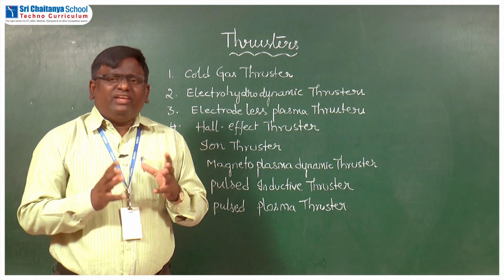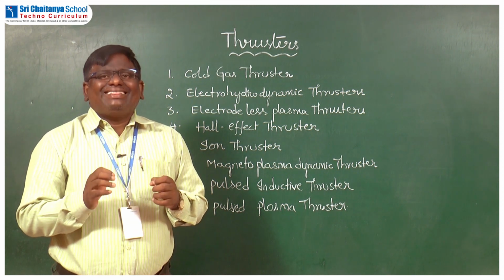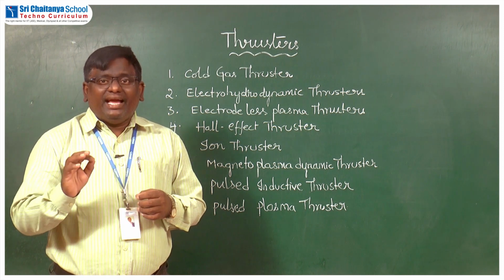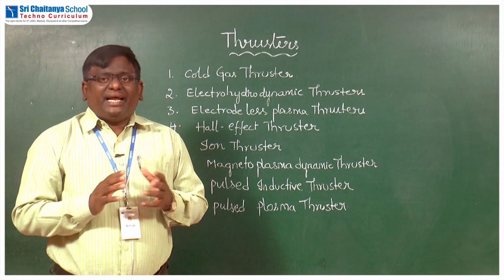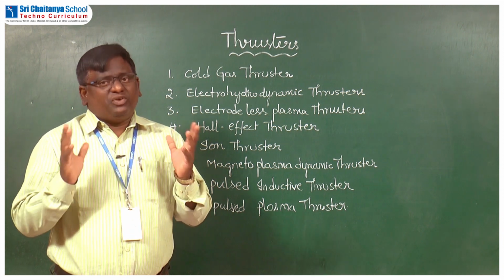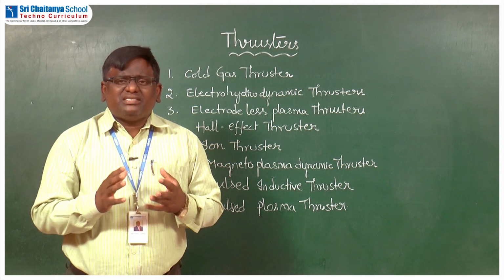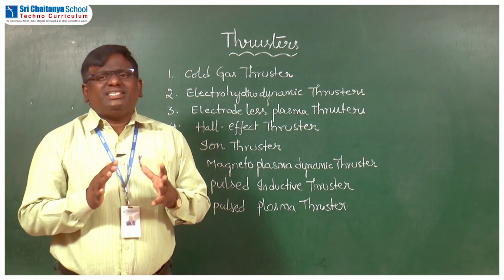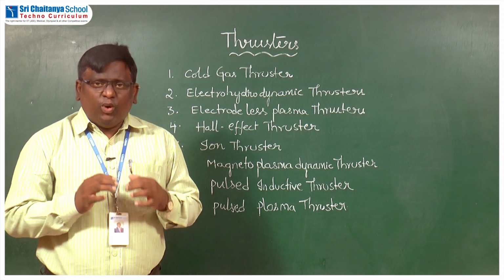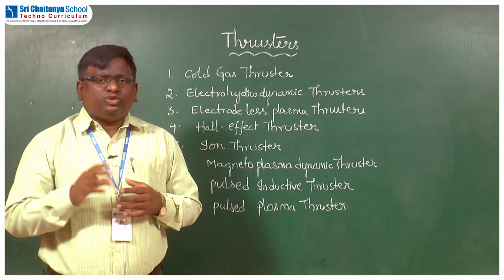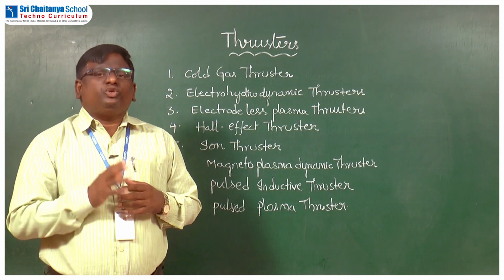So the small difference between pressure and thrust is that thrust acts per unit area, whereas pressure is the force acting on the total area. These thrusters are the propulsive devices which are used nowadays in rocket engines to send satellites into space, to send humans into space.